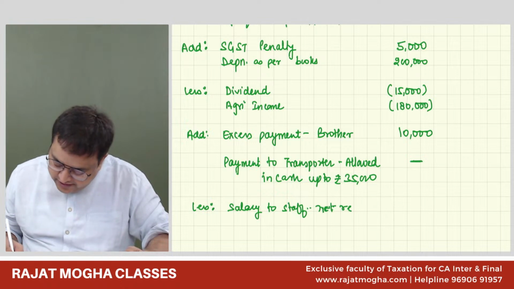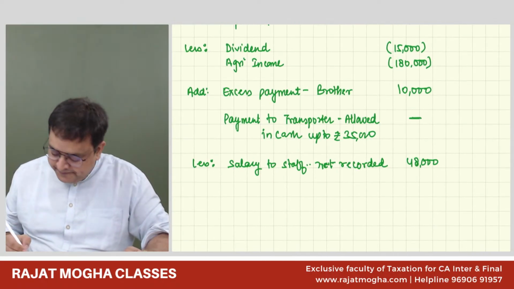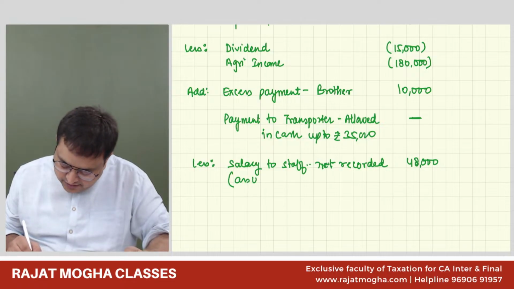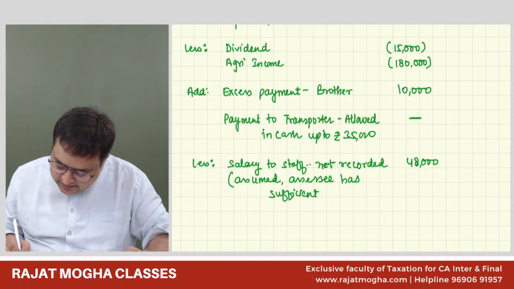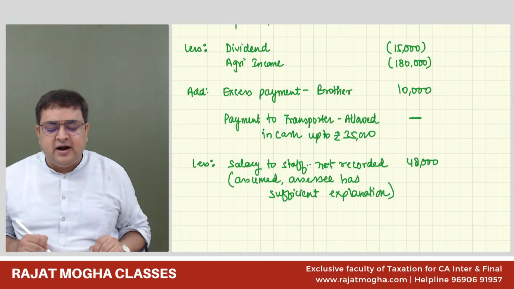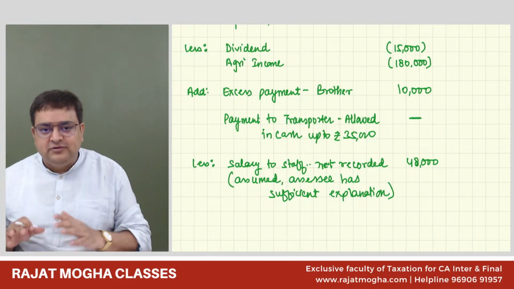So we have not recorded it, and now we are allowing it 48,000. 4,000 to 12, and just write it over here that it is assumed assessee has sufficient explanation. So it is assumed that the assessee has sufficient explanation regarding this expense, and that is the reason we are allowing it. Simply, I would recommend use the first option.